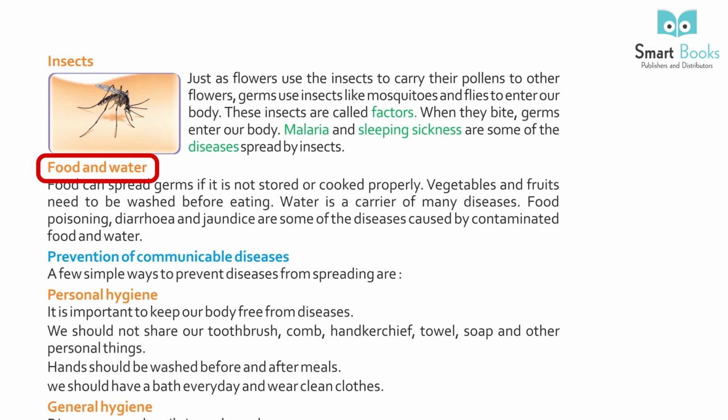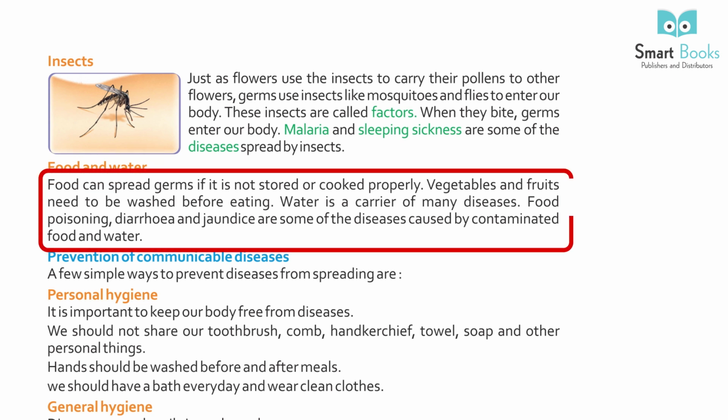Food and water. Food can spread germs if it is not stored or cooked properly. Vegetables and fruits need to be washed before eating. Water is a carrier of many diseases. Food poisoning, diarrhea, and jaundice are some of the diseases caused by contaminated food and water.